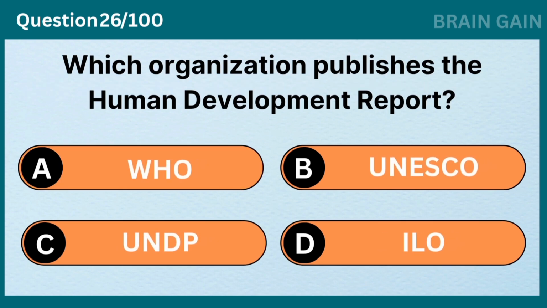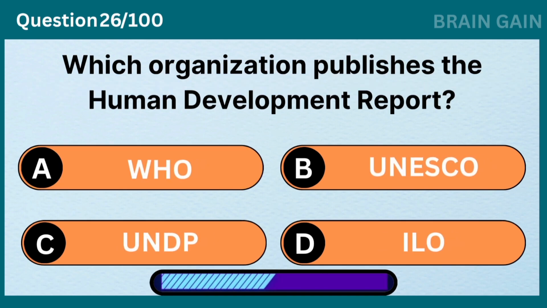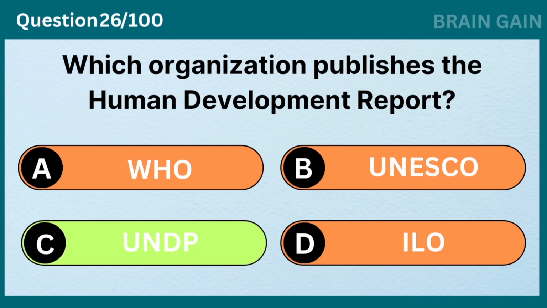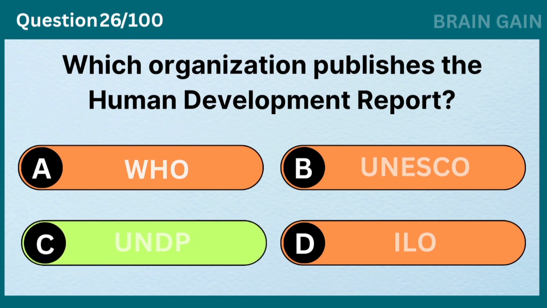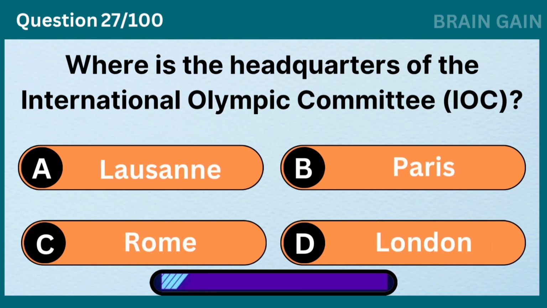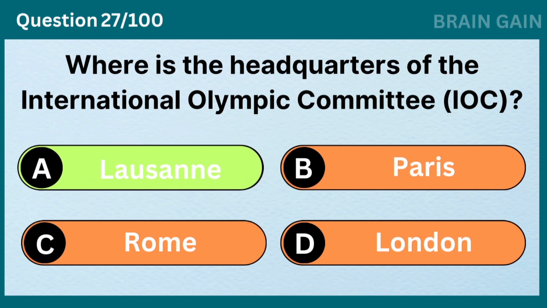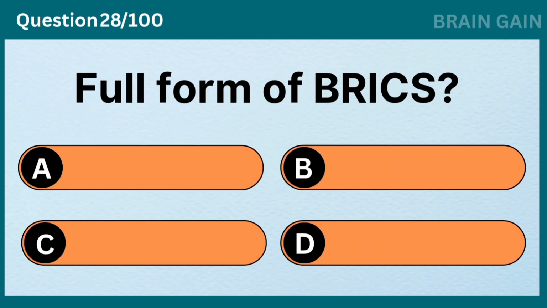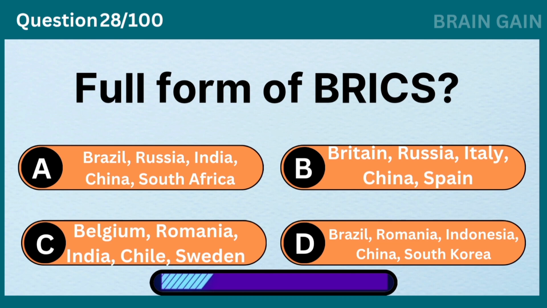Which organization publishes the Human Development Report? UNDP. Where is the headquarters of the International Olympic Committee? Lausanne. Full form of BRICS?